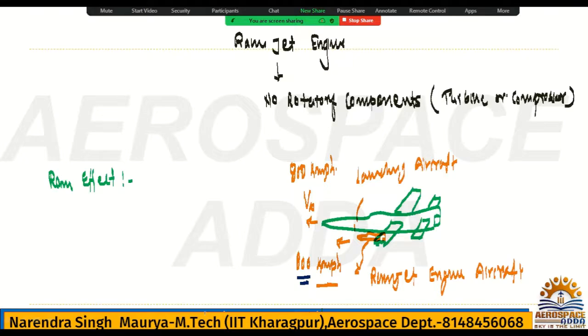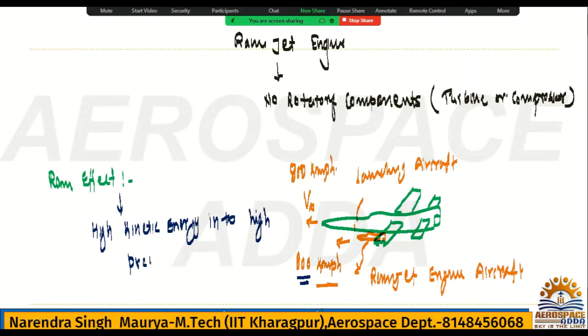Always remember that the ramjet works for supersonic speeds. So the ram effect converts high kinetic energy into high pressure rise in the diffuser.